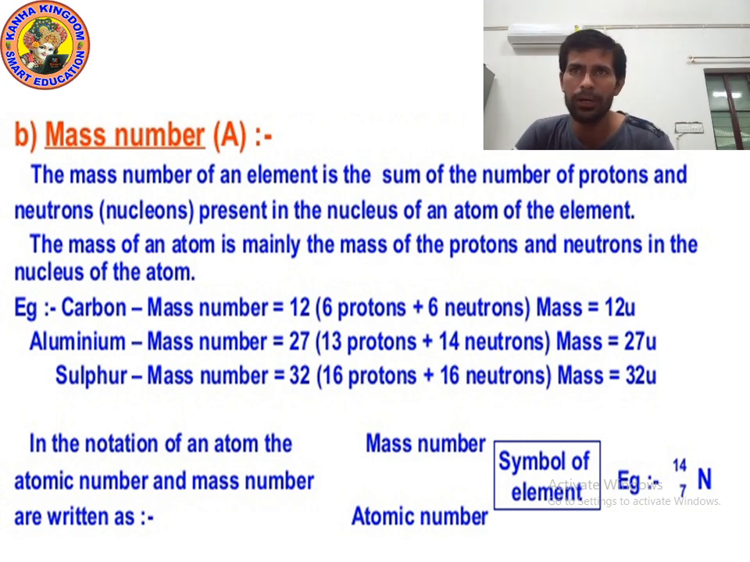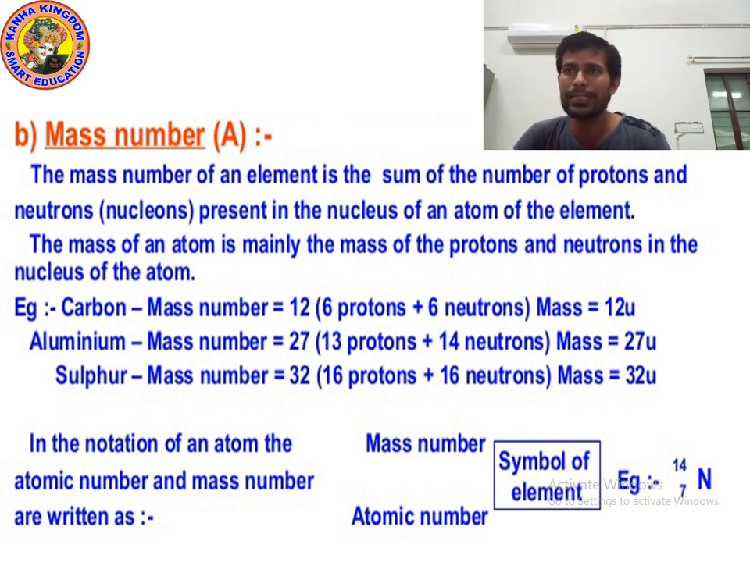What is the mass number of aluminium? 27. What is the mass? 27U. And in the notation of an atom, when we write the notation, how do we write? First of all we write the symbol of the element. Then on the left side at the top, we write mass number, and at the bottom we write atomic number.